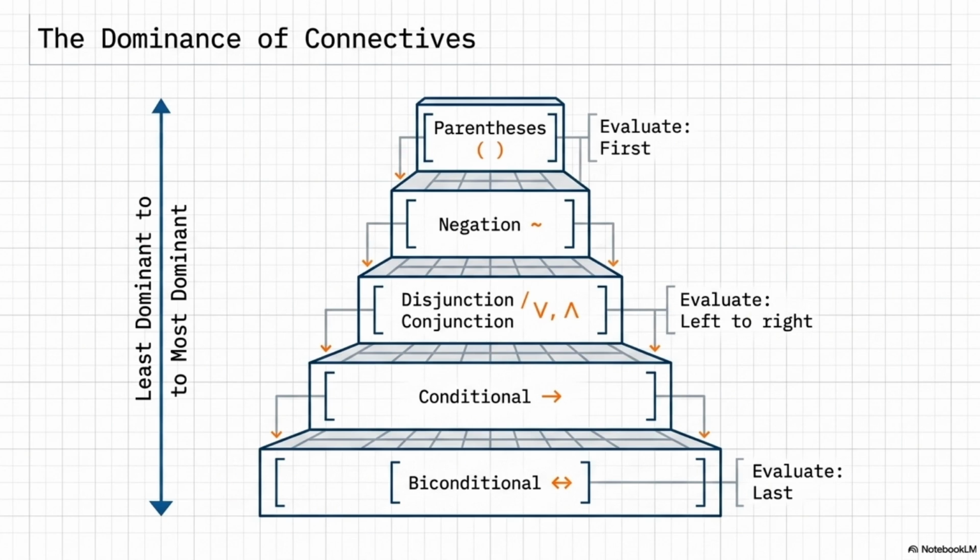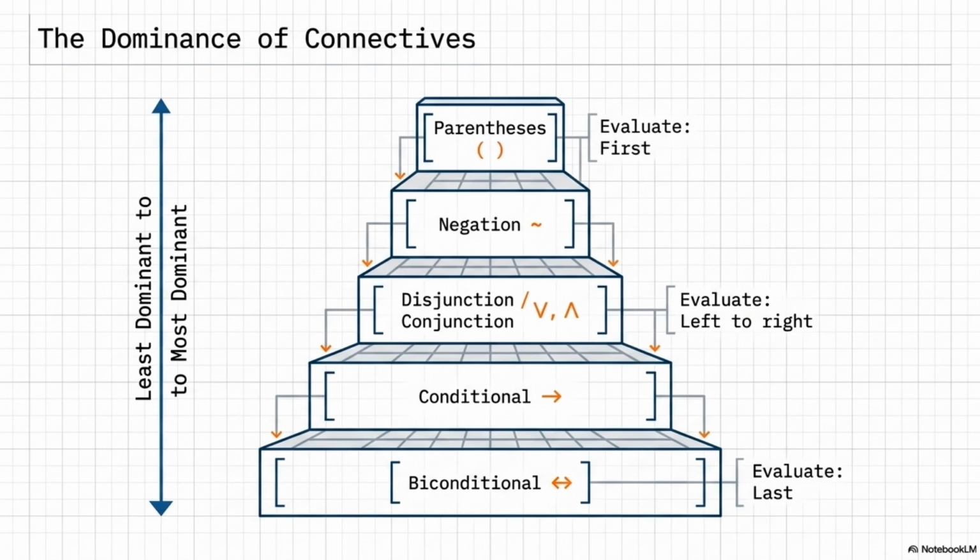Okay, I need to know why. Why is the conditional and the biconditional at the very top of the food chain? Why do they dominate an and or an or? Think about what they represent mathematically. An and or an or is just combining two local variables. But a conditional, and especially a biconditional, acts like an equal sign across an entire equation. Right. It divides the statement into a massive cause side and a massive effect side. You have to figure out the sum total of everything on the left and the sum total of everything on the right before you can evaluate if the relationship between the two halves is actually true. That makes perfect sense. It's the grand divider.